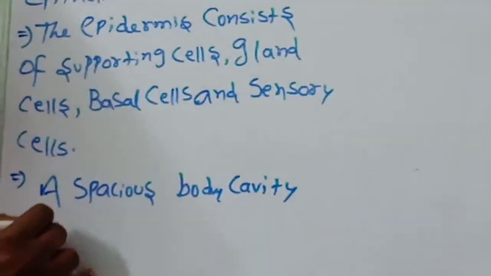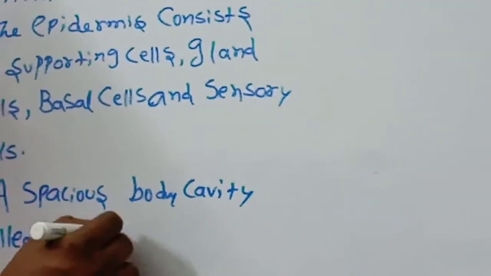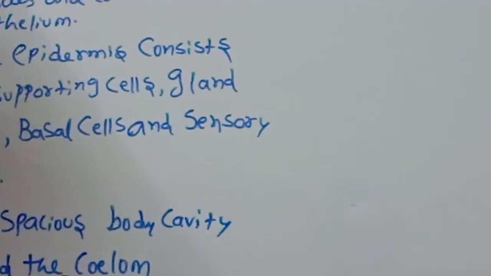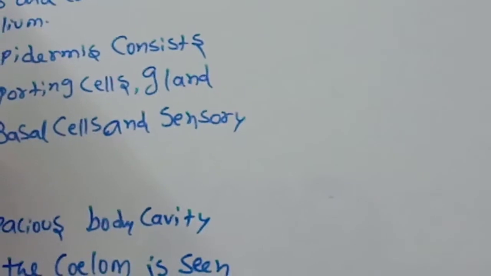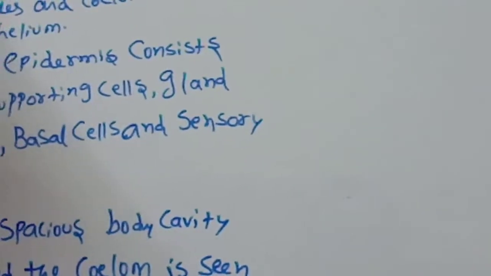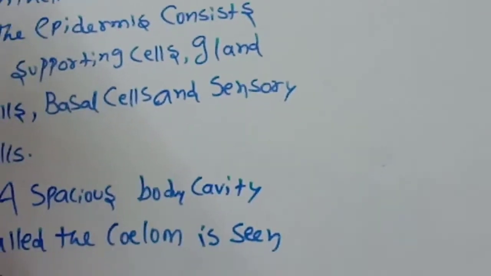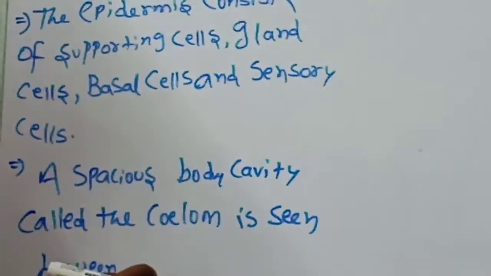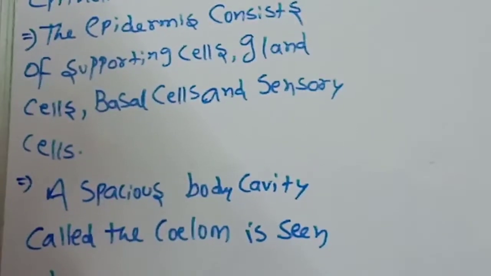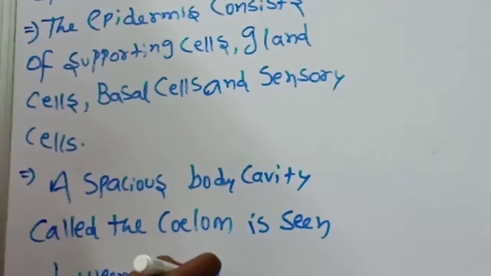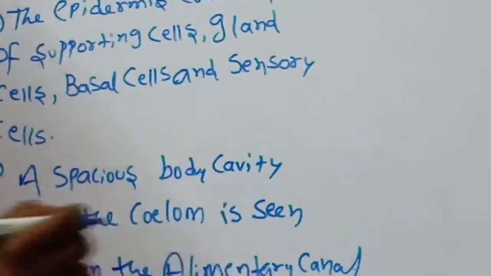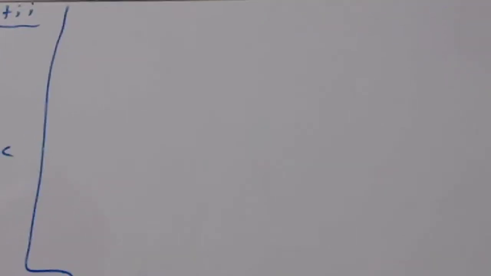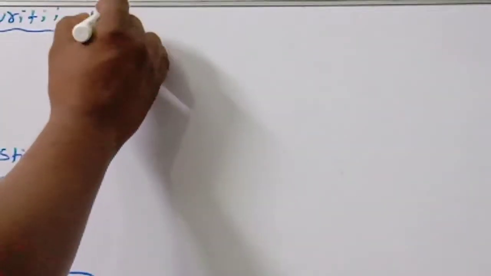Next, a spacious body cavity called the coelom. The coelom is seen between the alimentary canal and the body wall.